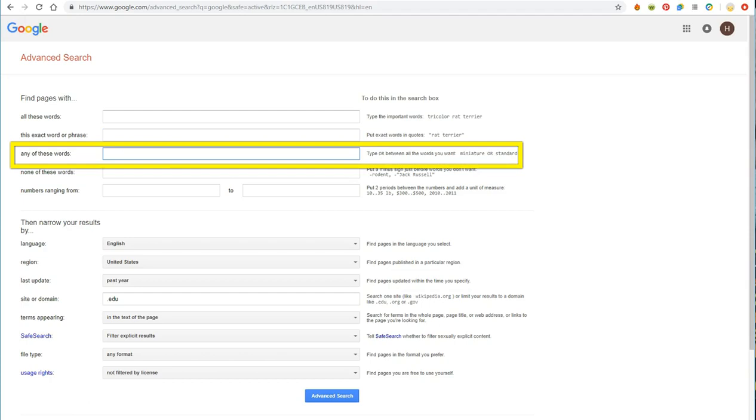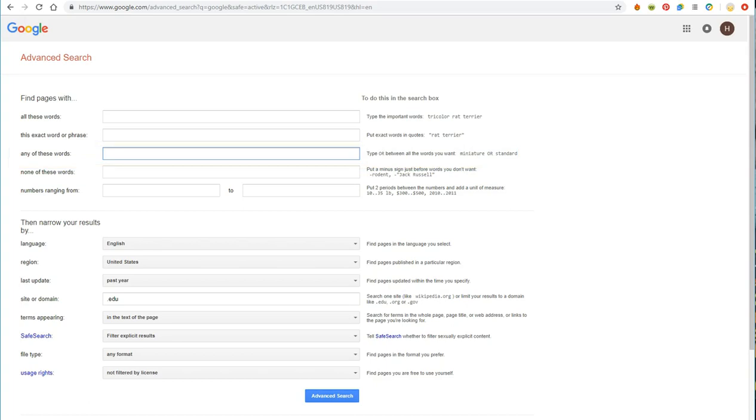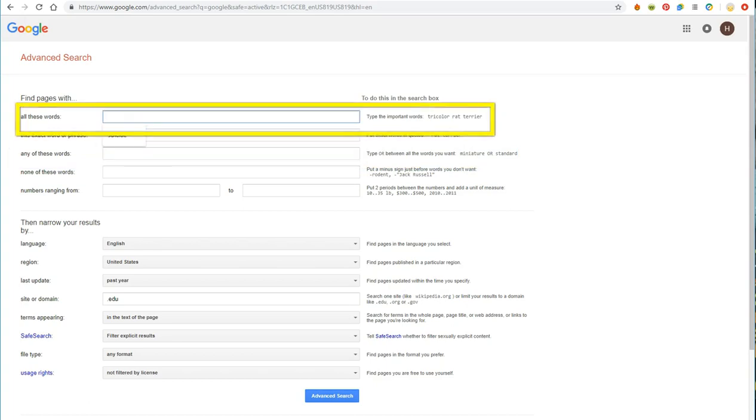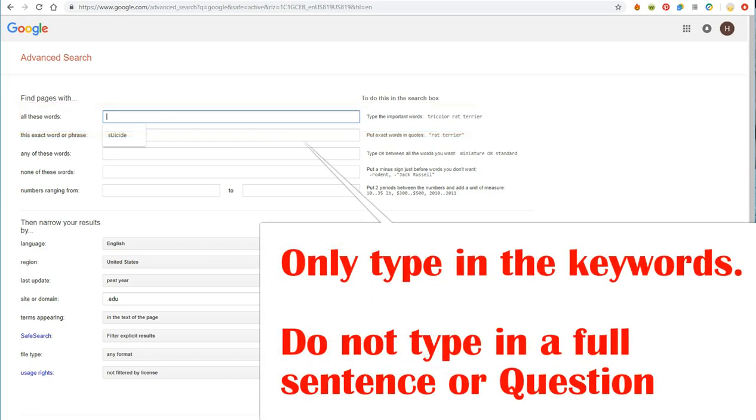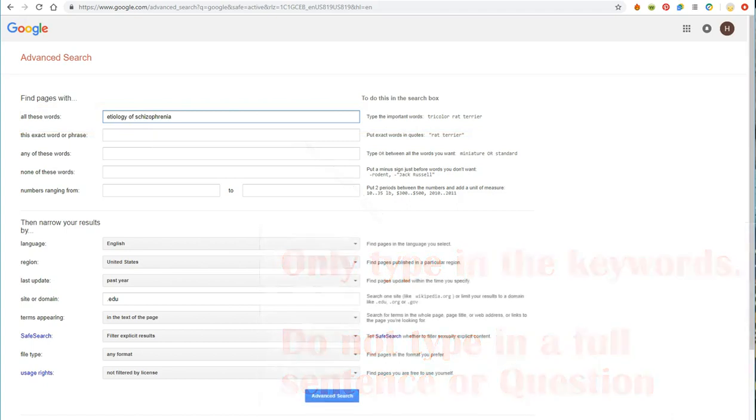Like if I searched ADHD in the exact words or phrase area, then I could use the full word instead of the initialism in the any of these words area. If I wanted to search for the etymology of schizophrenia, I could simply just search those terms in the all these words box. I will only type these key words. I will not type a full sentence or a question. You can do more on this page, so play around with these different functions and read their examples.